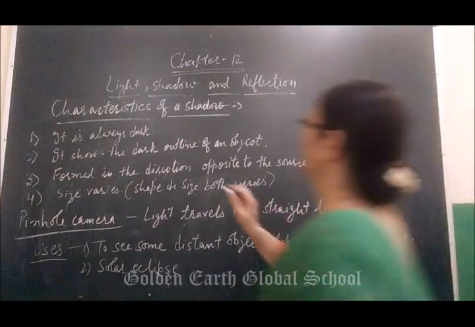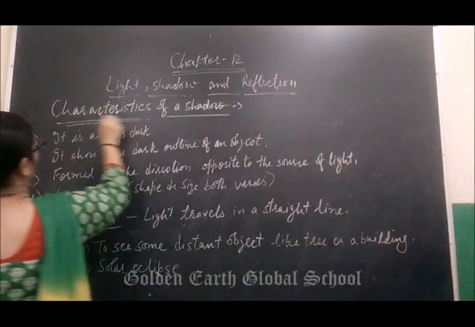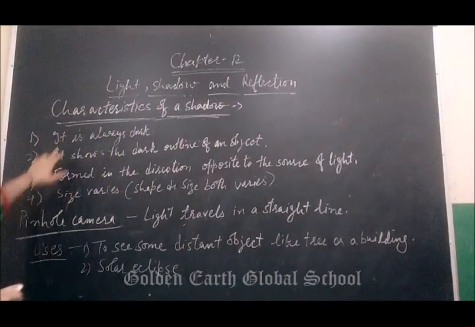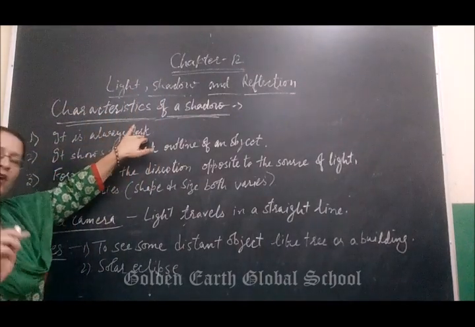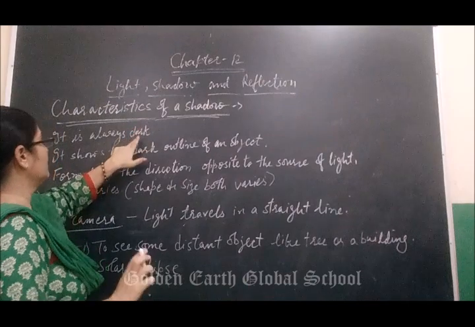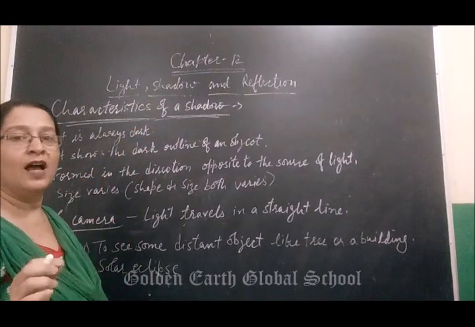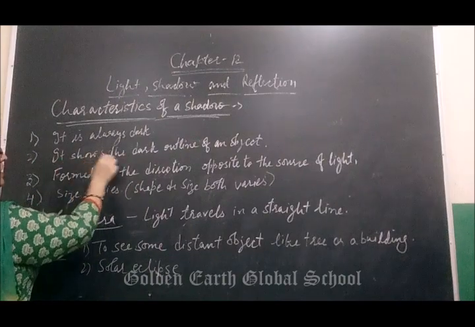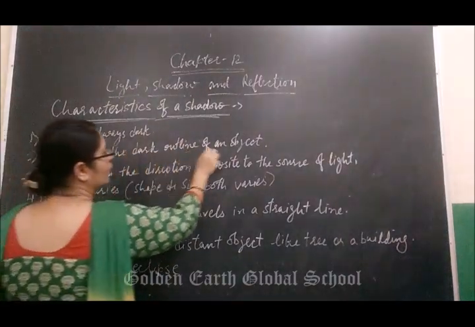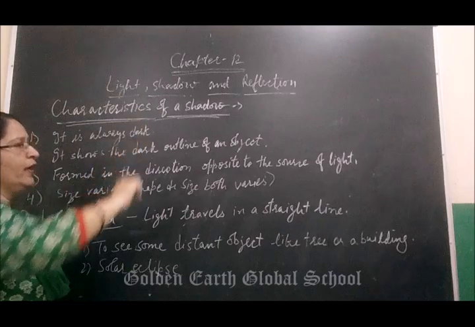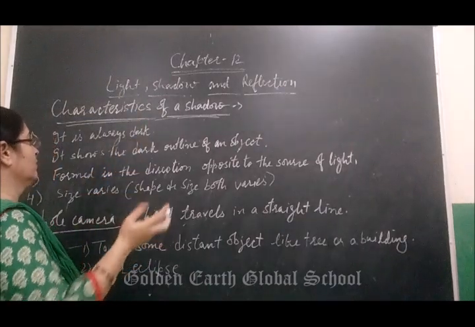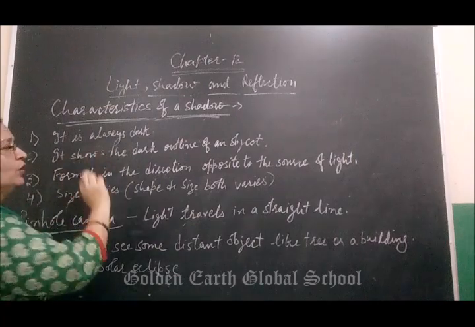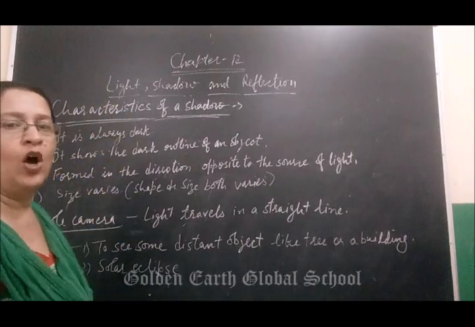Next is characteristics of shadow. What are the characteristics of shadow? It is always dark. You have seen shadow so many times. It has no color. It is always dark in color. Next, it shows the dark outline of an object. We can see only the outline. We cannot clearly understand what the object is. It will only show the dark outline of the object.